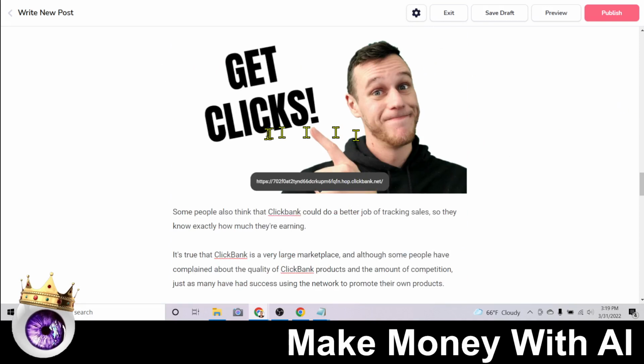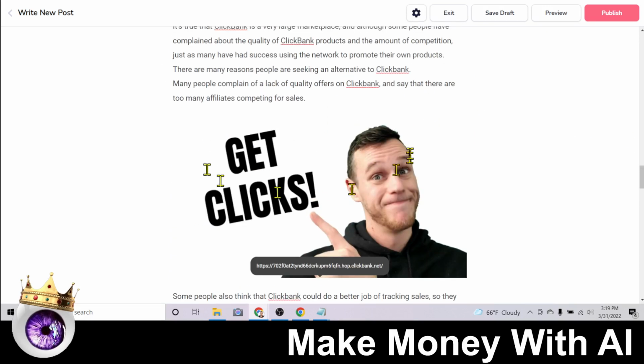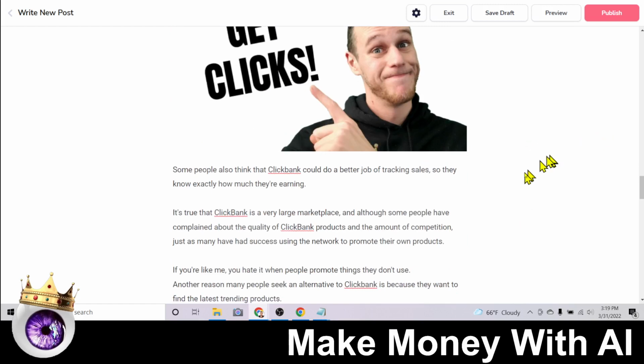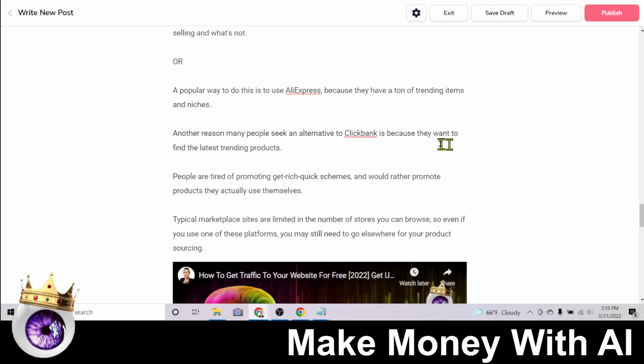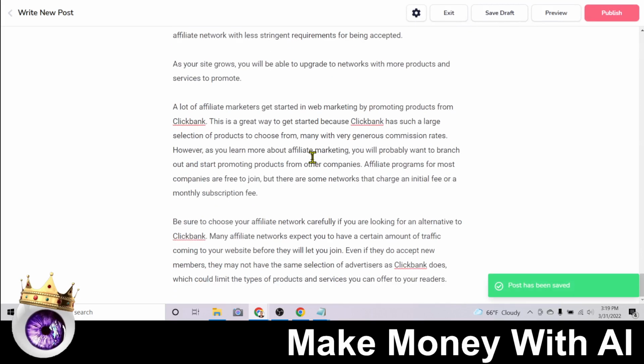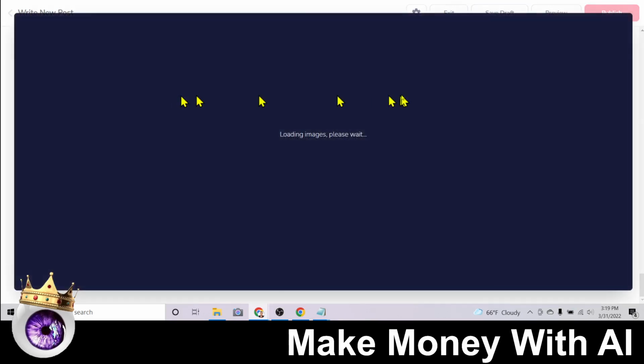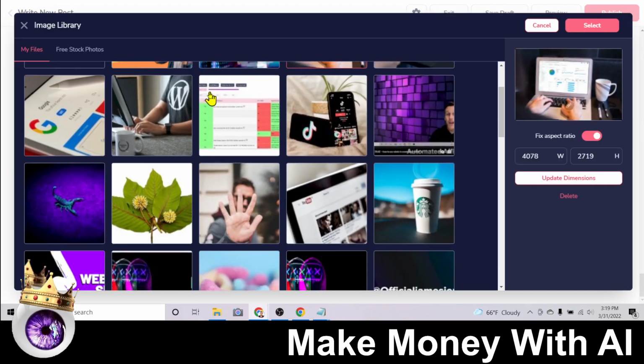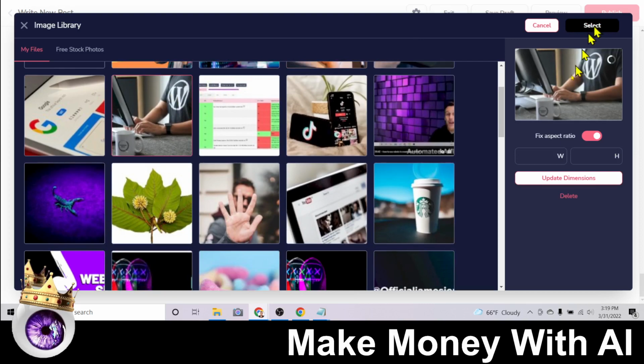And you can always absolutely make better ones. This is pretty vague, get clicks. You can make this say, try this free traffic system that might have a better click-through rate, but I'm trying to just keep this moving and show you exactly how to do this. So we will save, we might want one more image in here, but you get the idea. So there we go, we have another image.